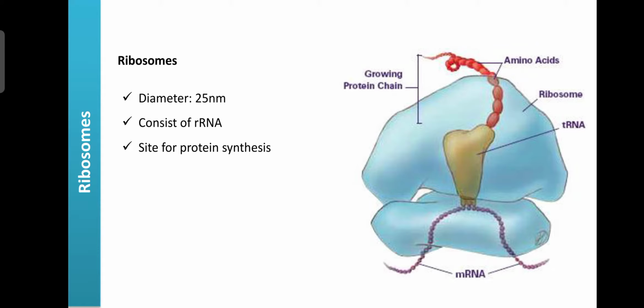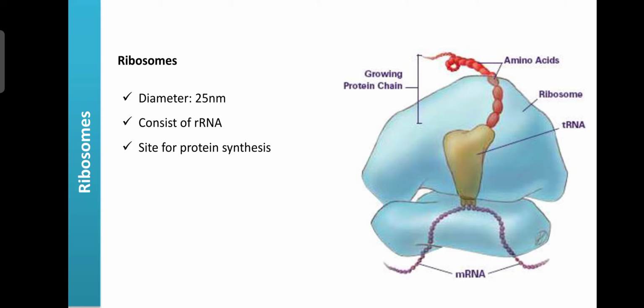Regarding the ribosomes, these are granular structures also known as macromolecular machines. The average diameter of a ribosome is 25 nanometers, and they are rich in rRNA, that is ribosomal RNA.